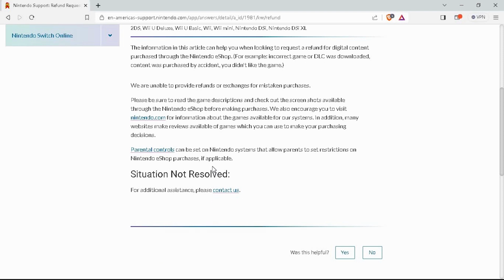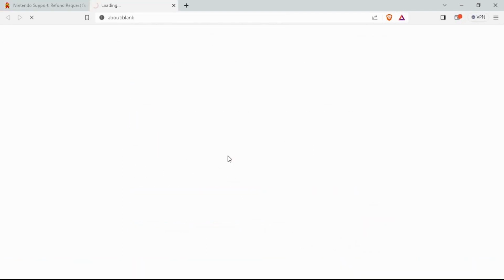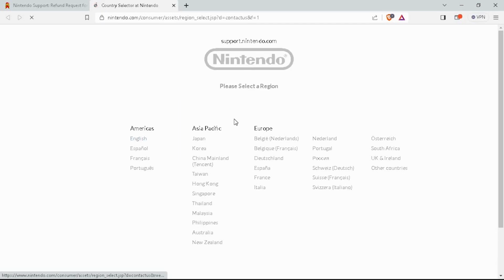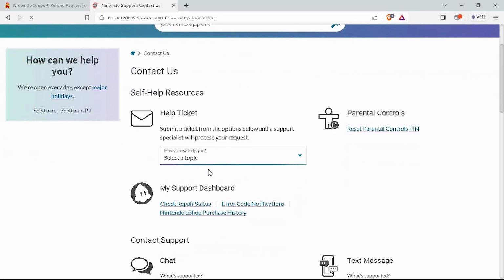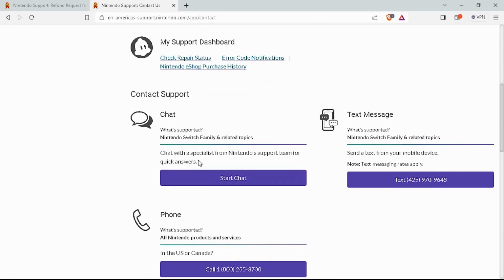it applies to. If you want to request a refund, select Contact Us at the bottom of the page. Choose your region and wait for it to load. On the new page, you have three options to contact support, which are either chat, text, or call. You can contact them when they are open for your refund.